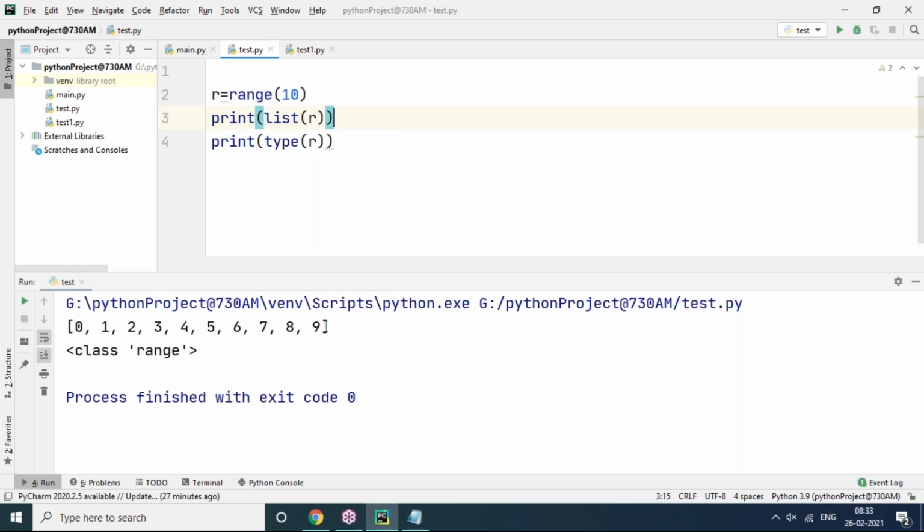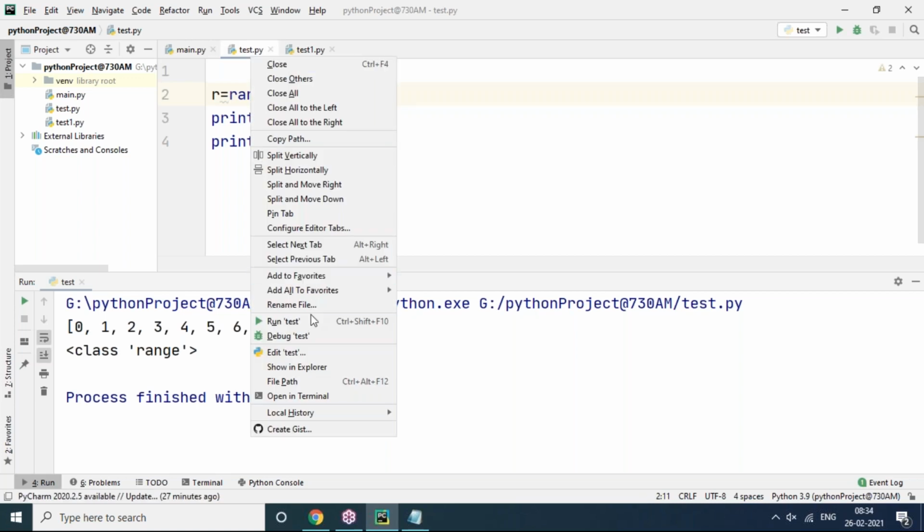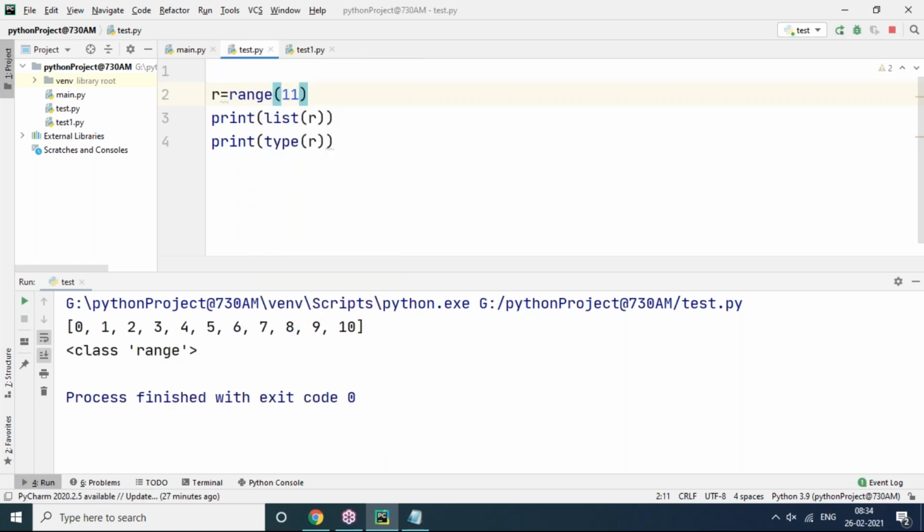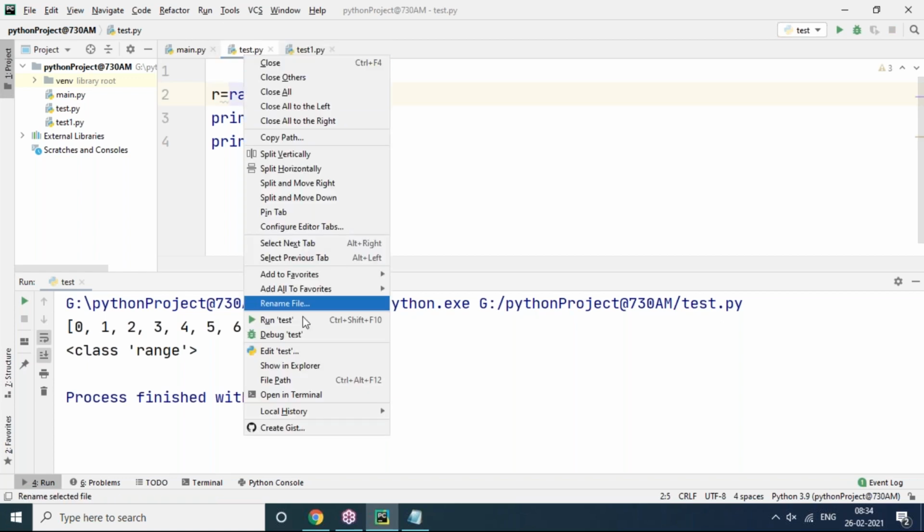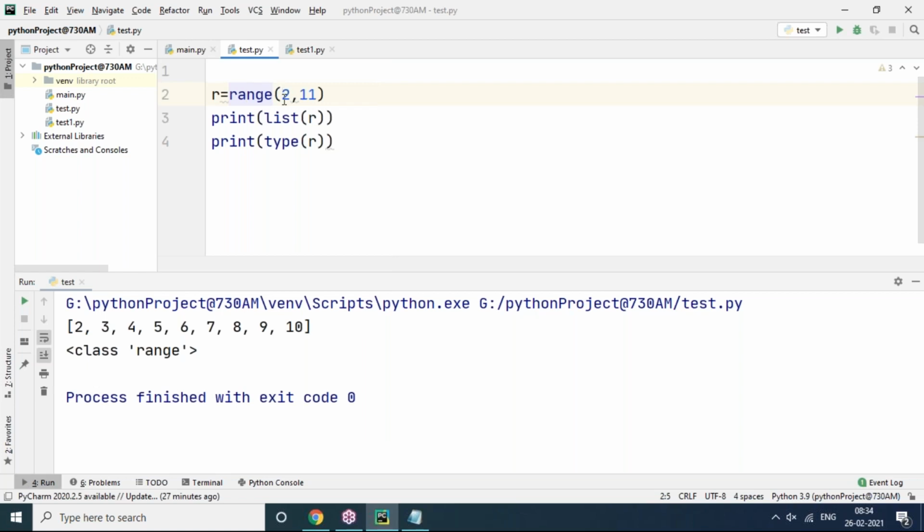0, 1, 2, 3, 4, 5, 6, 7, 8, 9. The range starts with 0 and ends with what? Up to 10. It is not including 10, it is excluding 10. If you want 10 values included, you can go for 11, which means up to 11, excluding 11, including 10. And if you want the range to start from 2, you can also give 2, which means your range will start from 2.